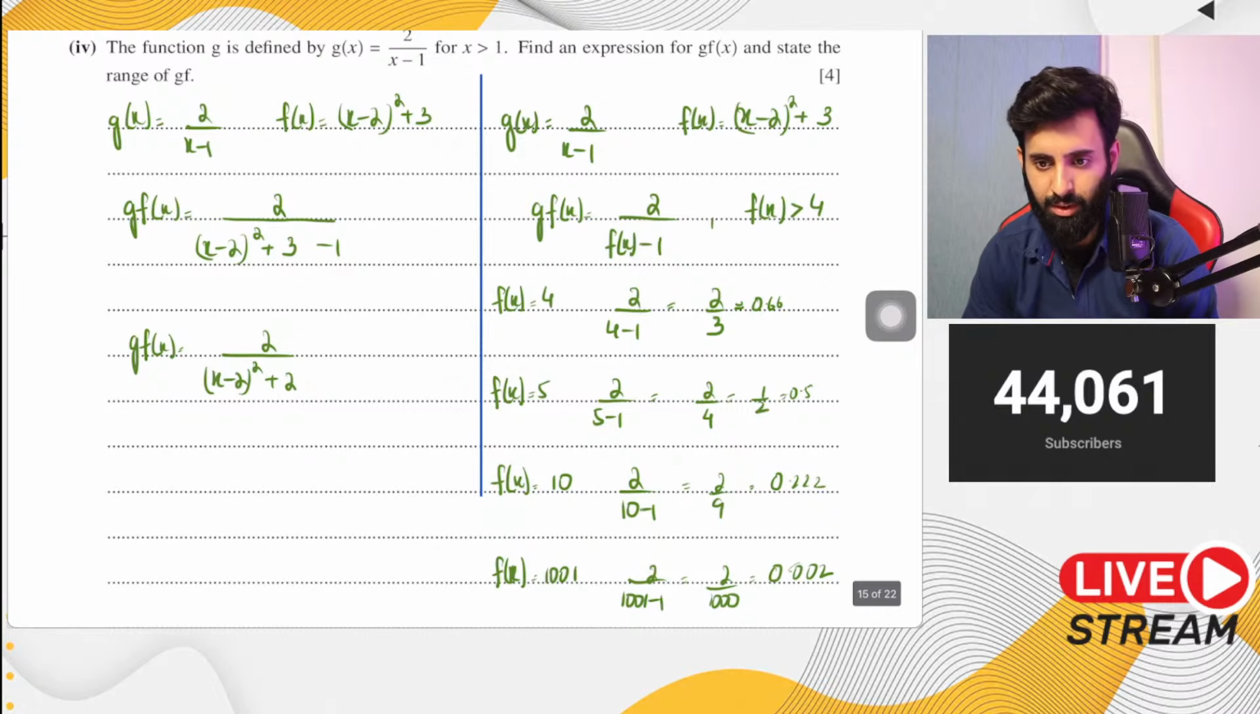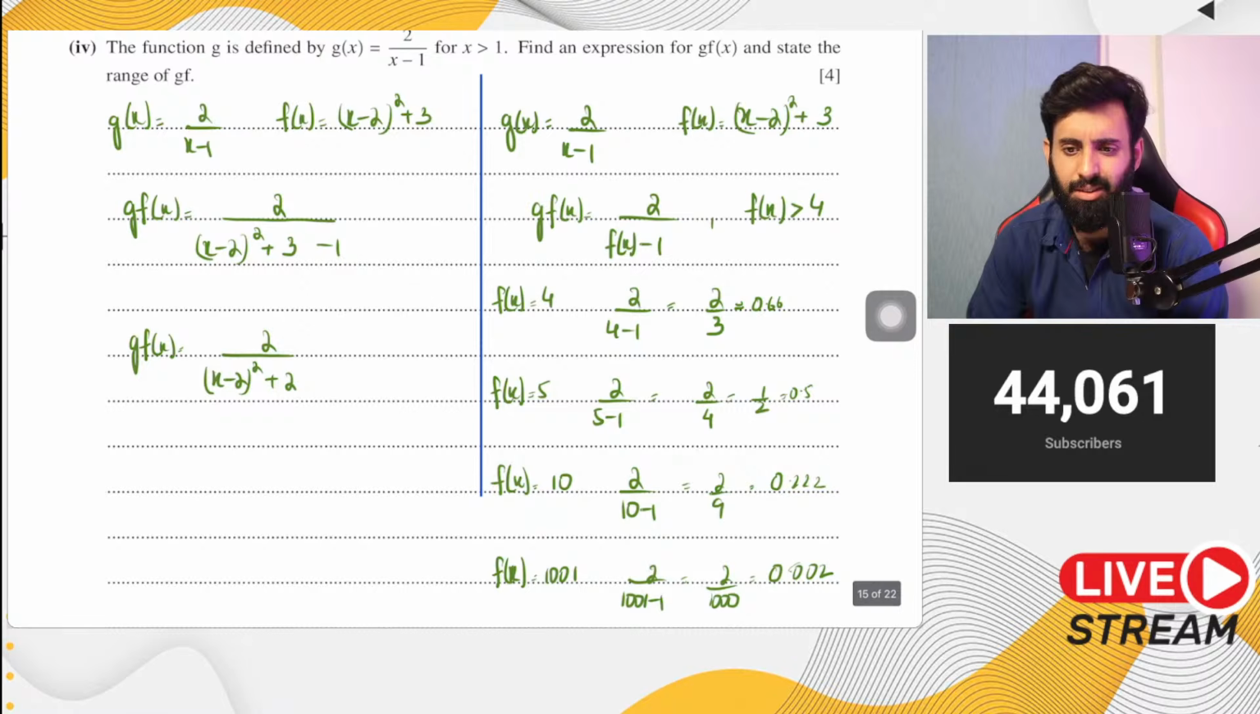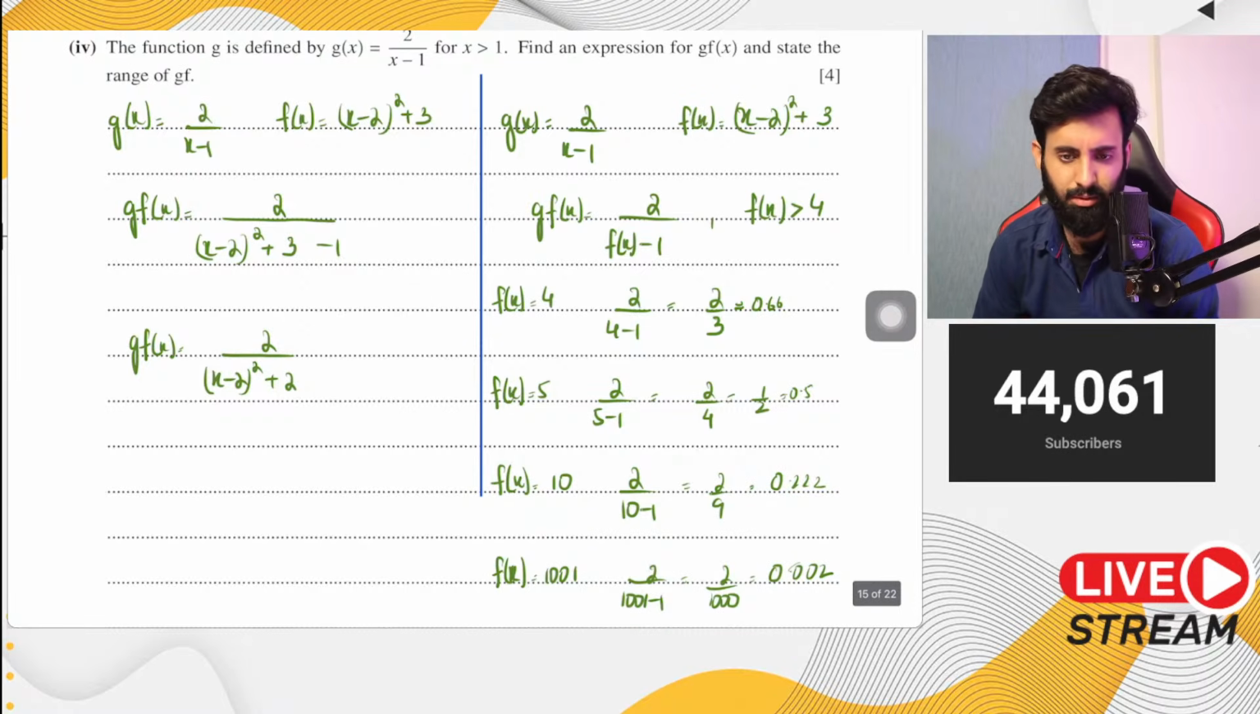Sir, is it important to draw the sketch neatly? No. A sketch is not supposed to be done neatly. Okay, it's a rough sketch.